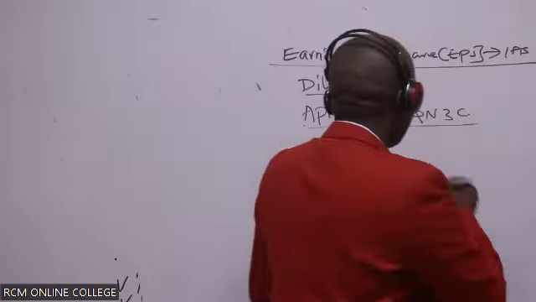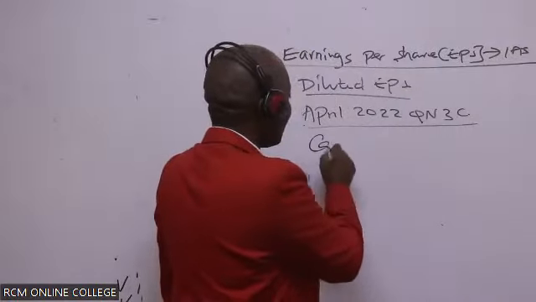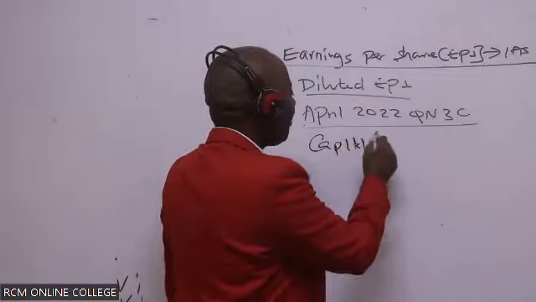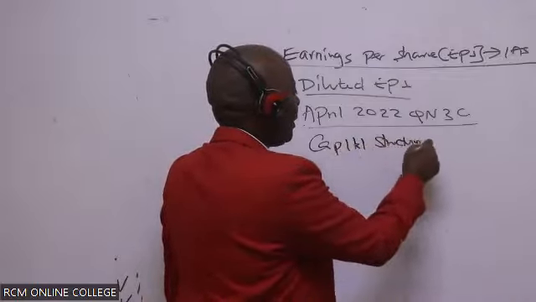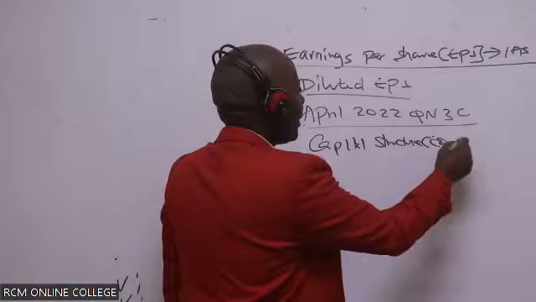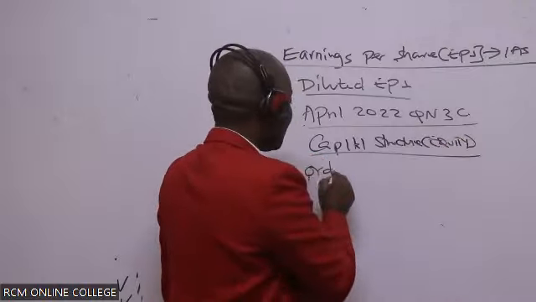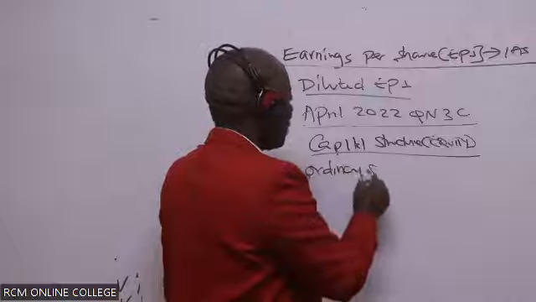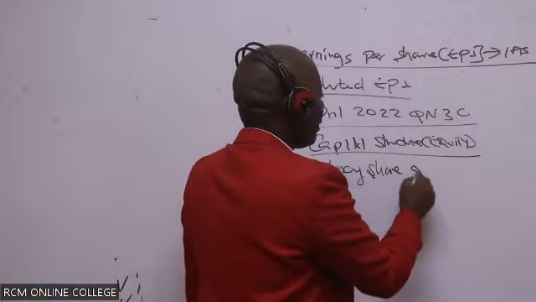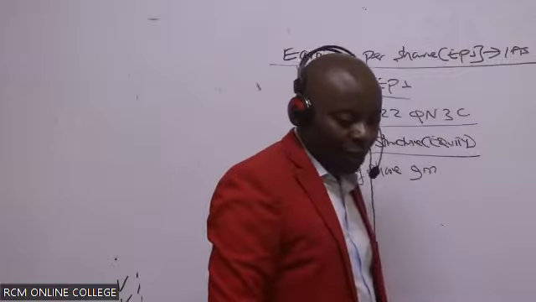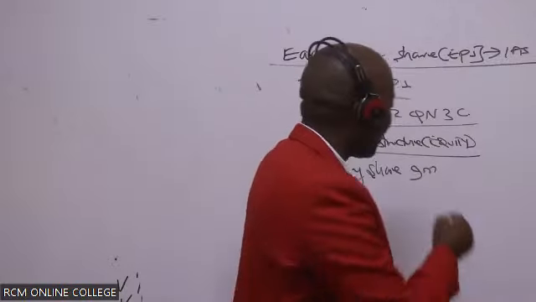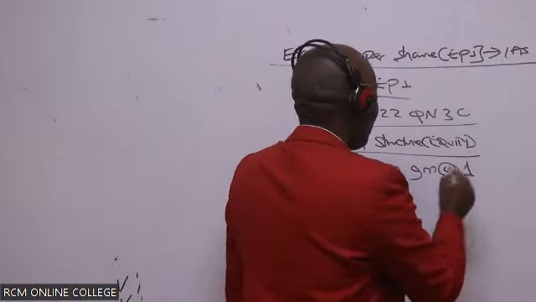So basically, they are giving us the capital structure, the equity component. Ordinary shares were 9 million, each with a par value of 1.